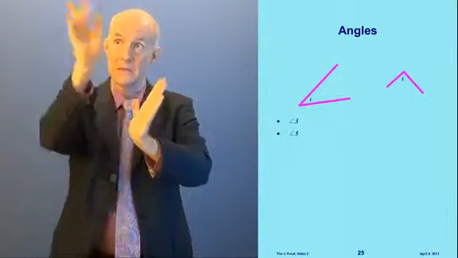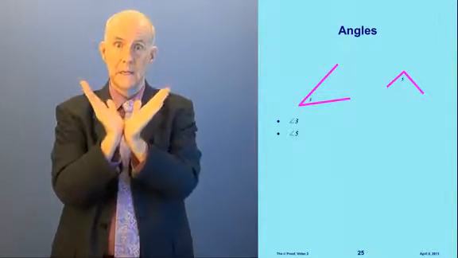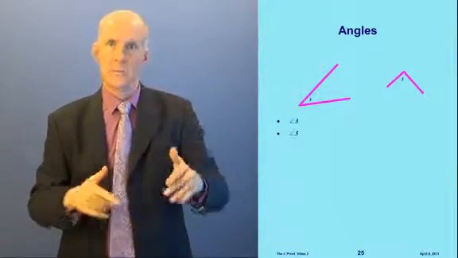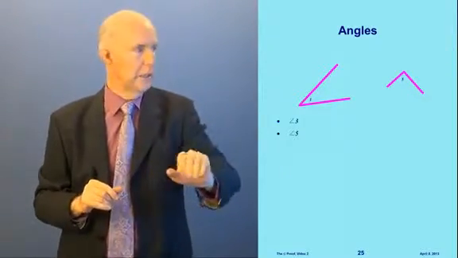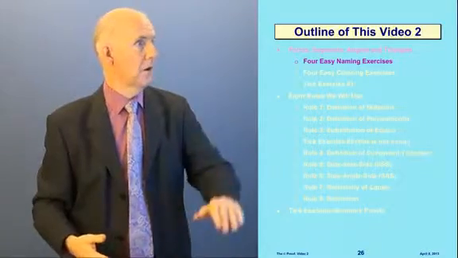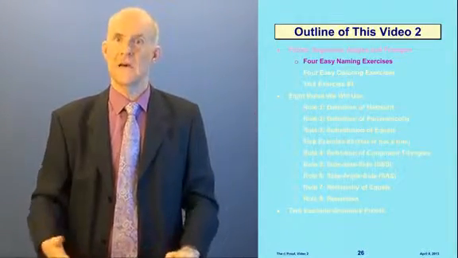That's the angle. It goes infinitely in each direction. Now we can make the angle smaller or bigger, like this. Here we have a couple of angles, and we put a little number inside the angle like that. So this one is angle 3, and that one's angle 5. Very easy.